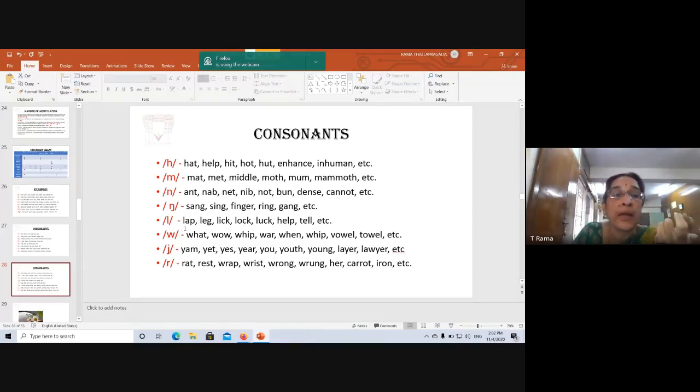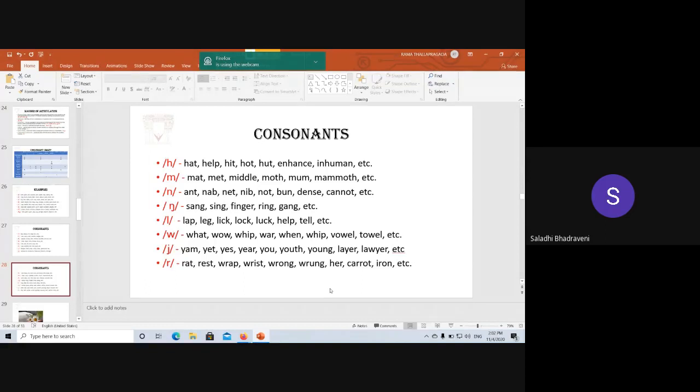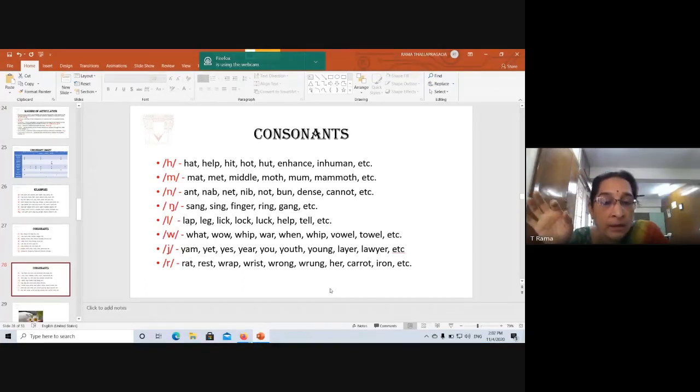Then l: lap, leg, lick, lock, luck, help. I've used it in the final position also. And this is w. Now w is produced with both lips coming together. Whip, war, when, wow, towel, etc. Wallet: W-A-L-L is wall. Wall, wallet, WhatsApp. We all use WhatsApp.